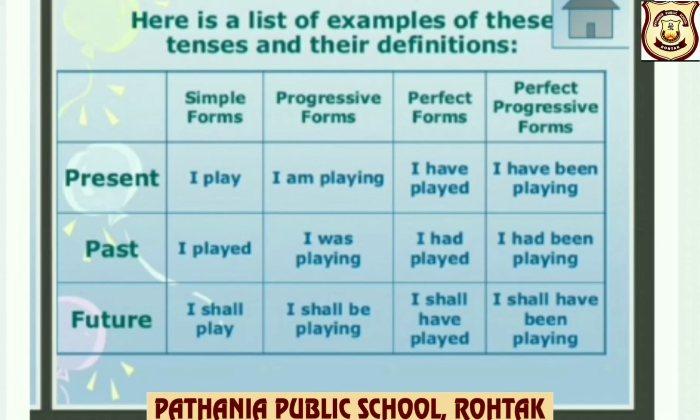Present perfect forms, I have played, that is have plus V3. Present perfect progressive form, I have been playing. Past simple forms, I V2, that is played, verb second form. Past progressive forms, I was playing. Past perfect forms, I had played. Past perfect progressive forms, I had been playing.